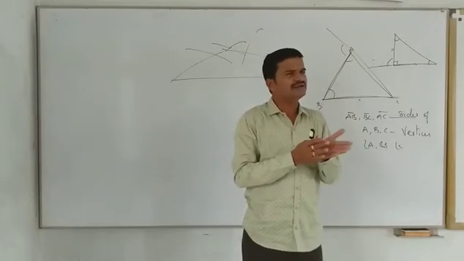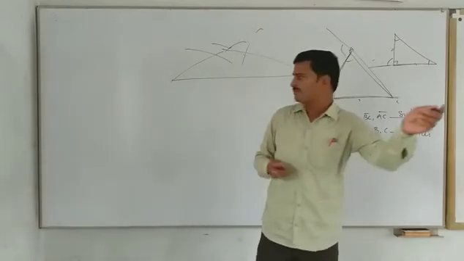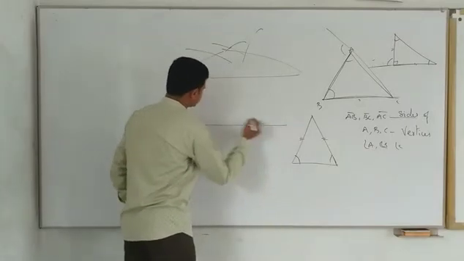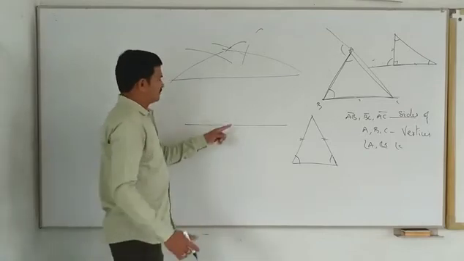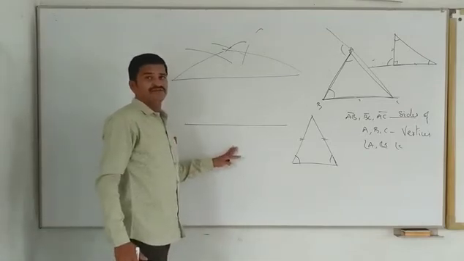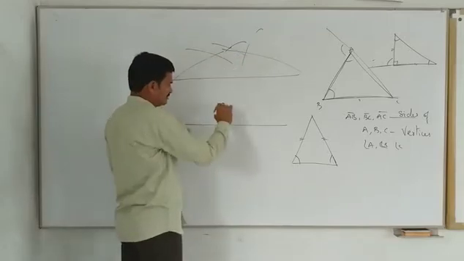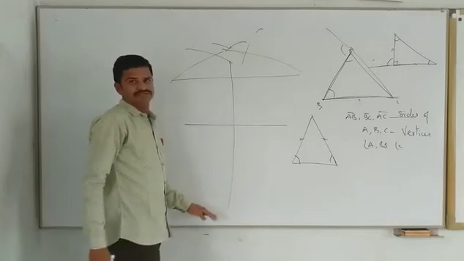That means, I don't know whether you know or not. Suppose you draw any line segment, and for this line segment you draw one perpendicular bisector. Do you know how to draw a perpendicular bisector? Okay, I am drawing directly. This is the perpendicular bisector.